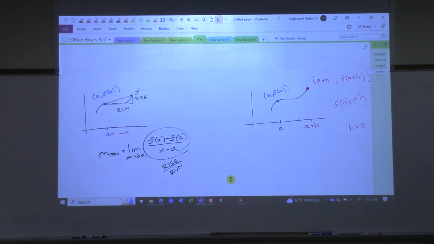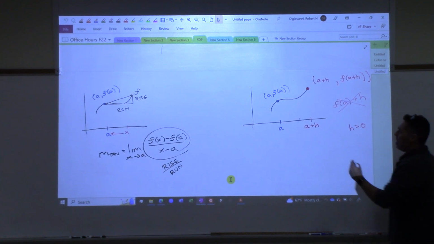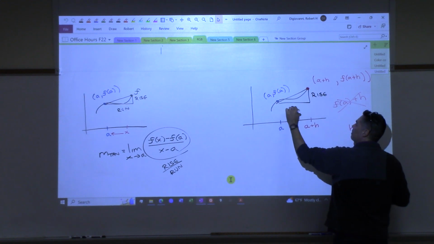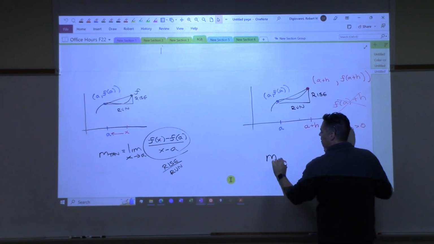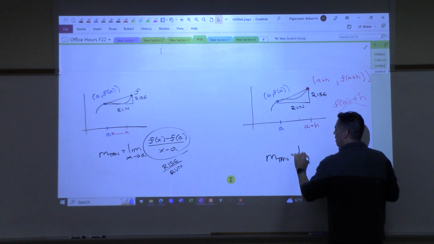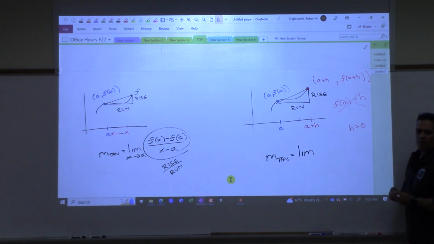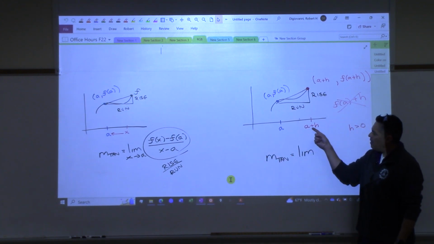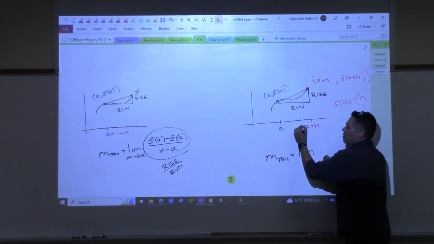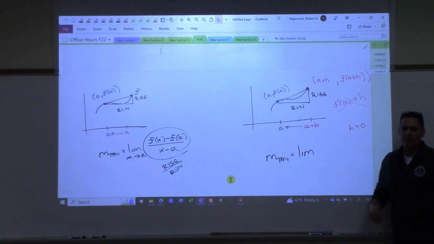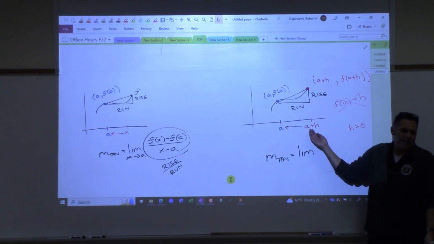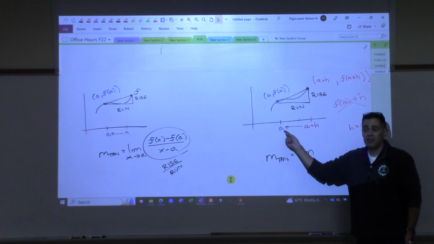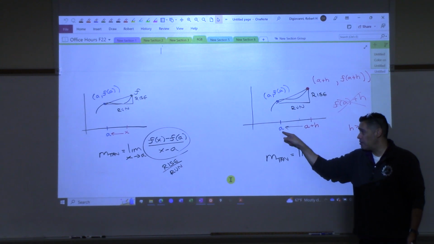All right, so if I do it this way, and then I draw a right triangle like this, call that the rise and this the run, then I could have said that now the slope of the tangent line is the limit. Okay, this is the part we have to understand. This is a little different than this one. If I want to slide this point over, I'm not going to let x go to a, right? Because there's no x here. So what do I have to do to make that a plus h get closer and closer to that a?